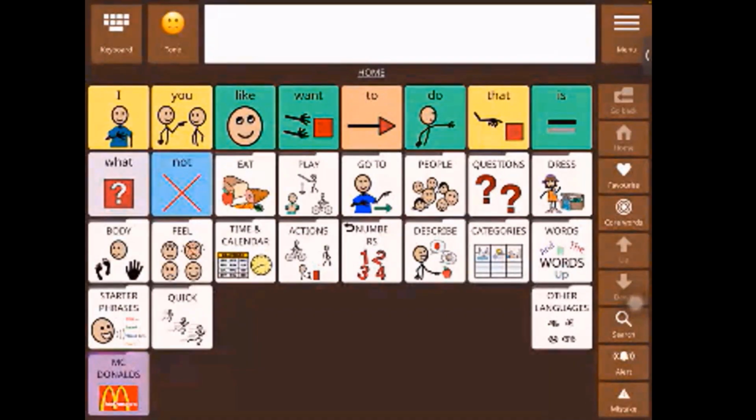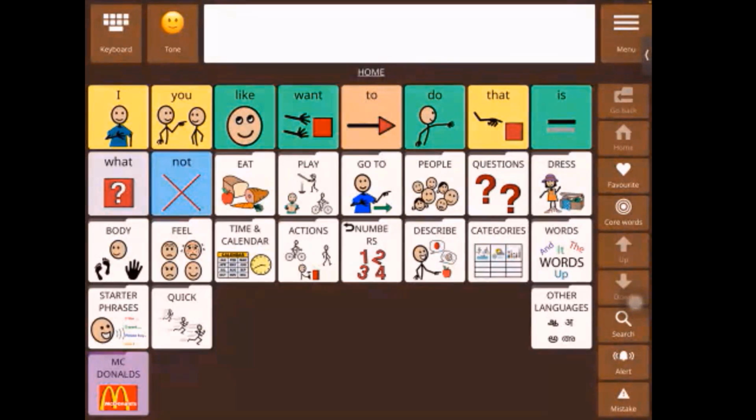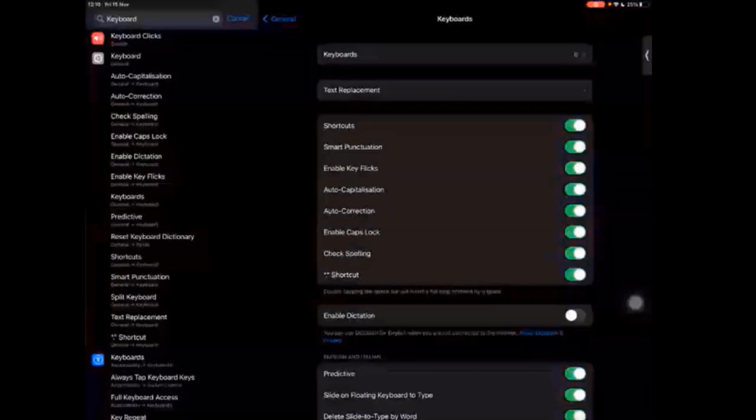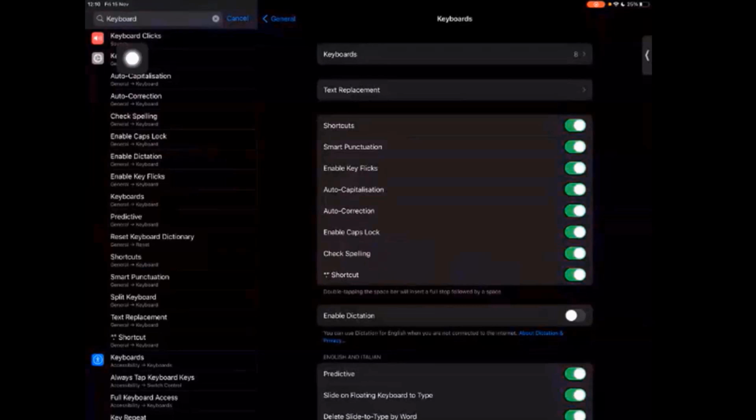There is one more setting that I would like to show you that you can set up within your iPad so that you can access a different language keyboard within Avaz. So for that, we need to go into your device settings. So go into settings. Under settings, we're going into keyboard. So if you either search for it or if you go into the keyboard section of the settings, then we go into the different types of keyboard.